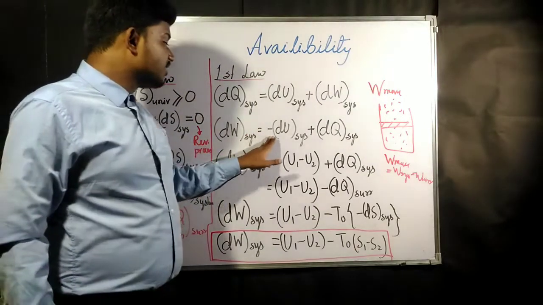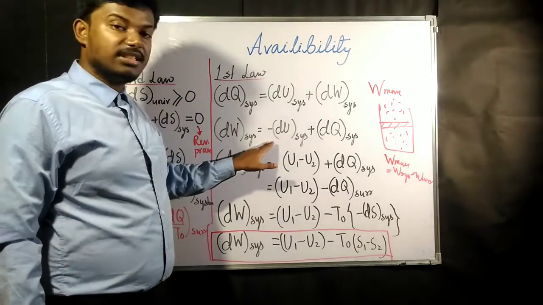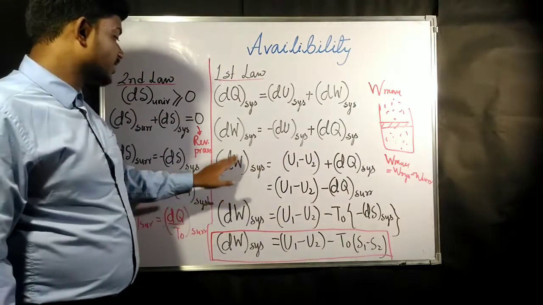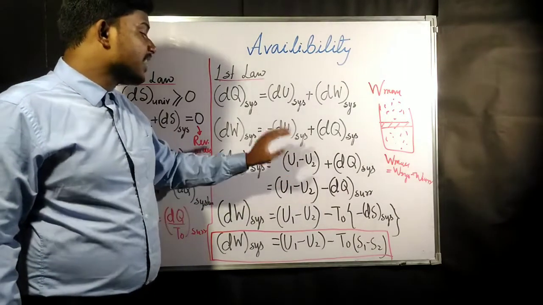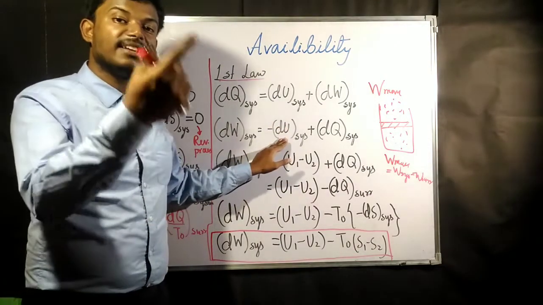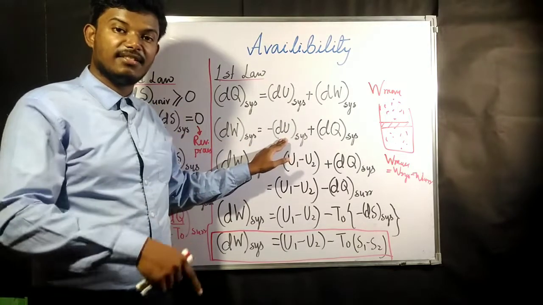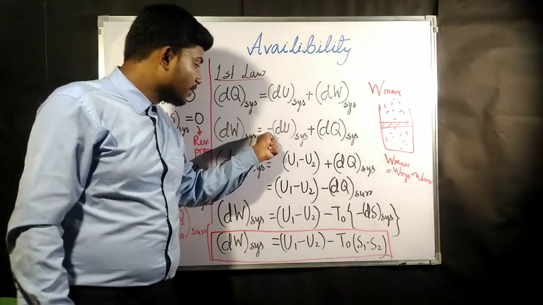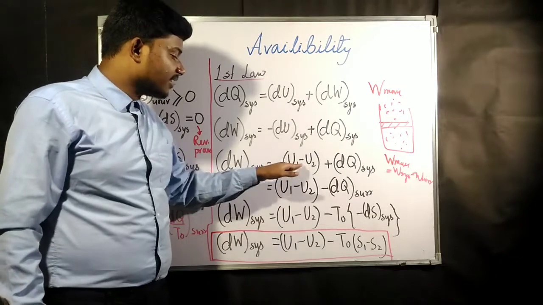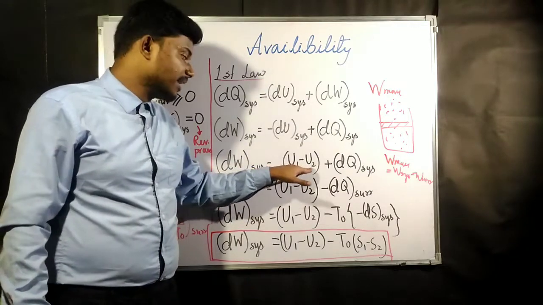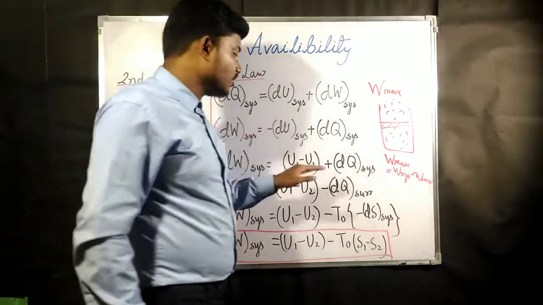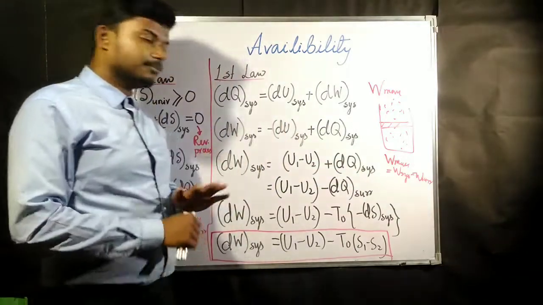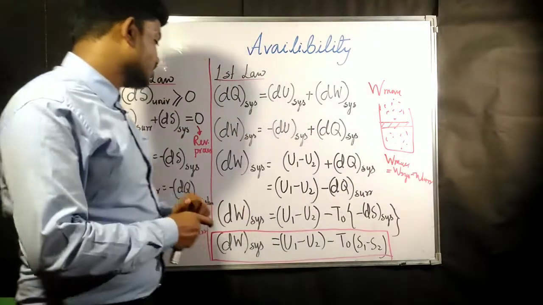Now since it is minus dU, what is going to be that dW system? Generally dU means final internal energy minus initial internal energy. Now since a minus is there, we are reversing that. It is going to be initial internal energy minus final internal energy, plus dQ system. This is going to be dQ system.